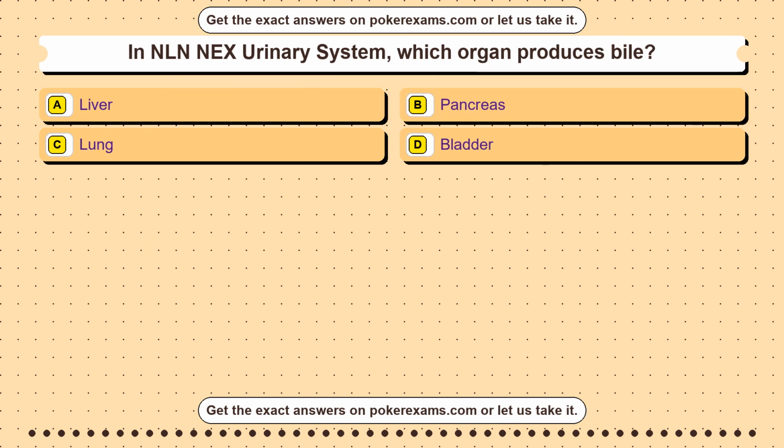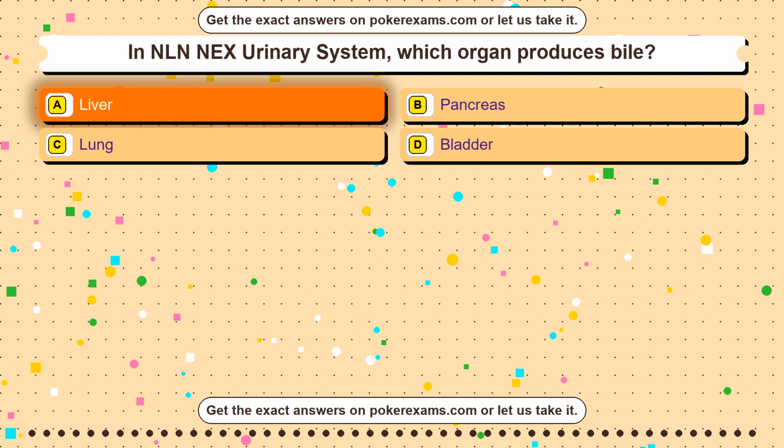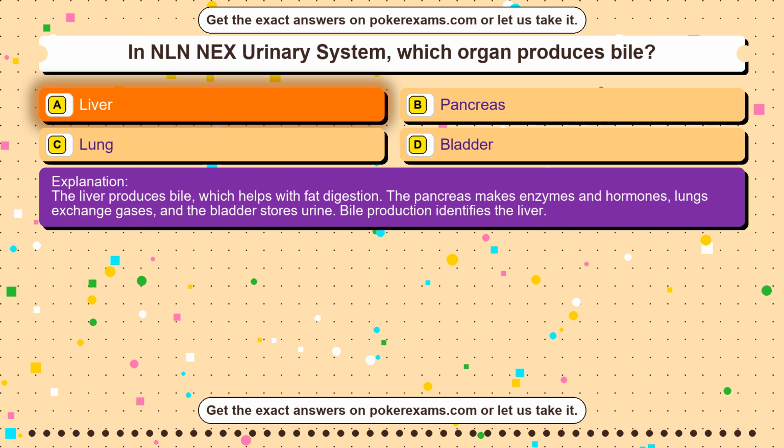Question 33. During GED Social Studies Review, which number is the median of 2, 5, 9, 10, 14? Option A, 5. Option B, 9. Option C, 10. Option D, 14. The correct answer is option B. The median is the middle value when numbers are ordered, which is 9. 5 and 10 are adjacent but not in the middle. 14 is the greatest value, not the median.